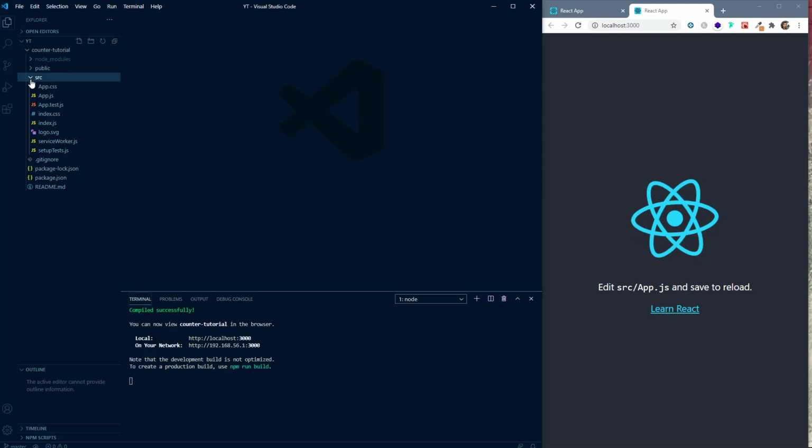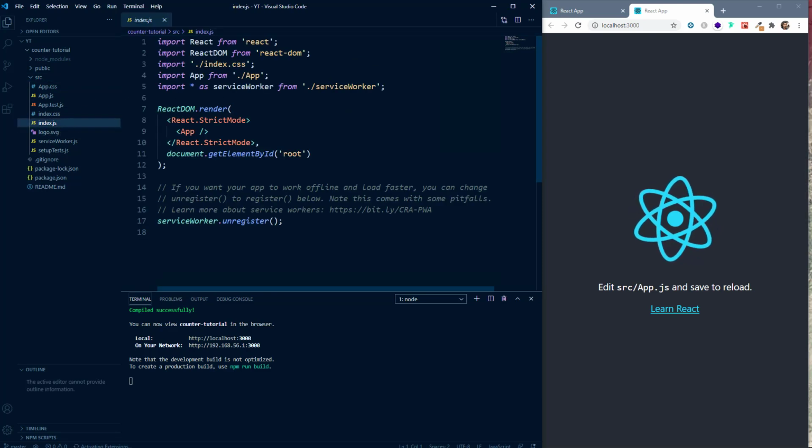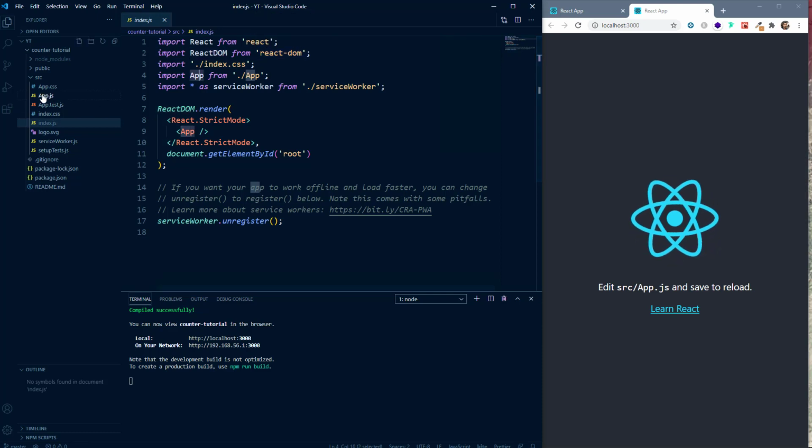So inside the src folder, the JavaScript entry point, the first thing which our React application sees is this index.js. So if you go into index.js, you can see that we are importing React from the React library. We are also importing ReactDOM, and we are importing App from './App'. This is the App.js file, and the ReactDOM which we are importing from the react-dom library gives us a render function which allows the App component to render onto the screen.